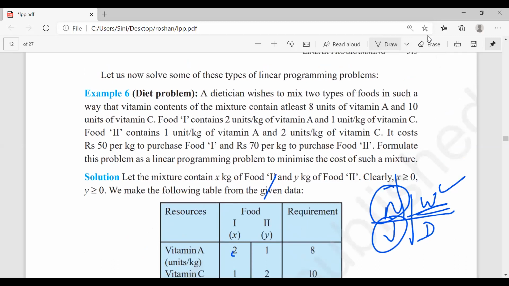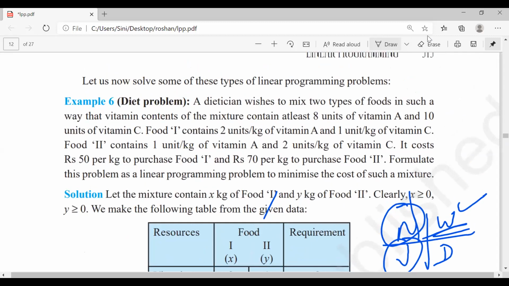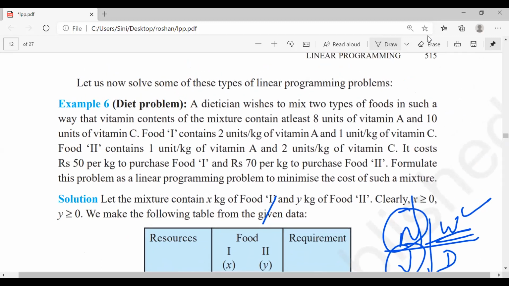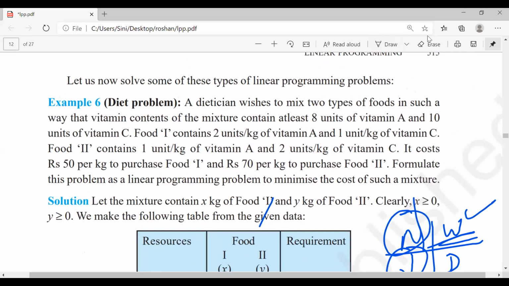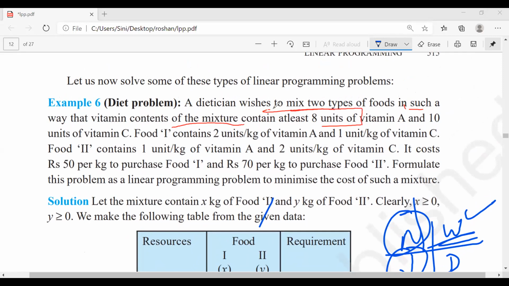Okay, guys. So see in this question, the most important thing is this, I'm going to circle it so it will be very easy for you. A dietitian wishes to mix two types of food in such a way that the vitamin content of the mixture contains at least 8 units. At least means what? Minimum.